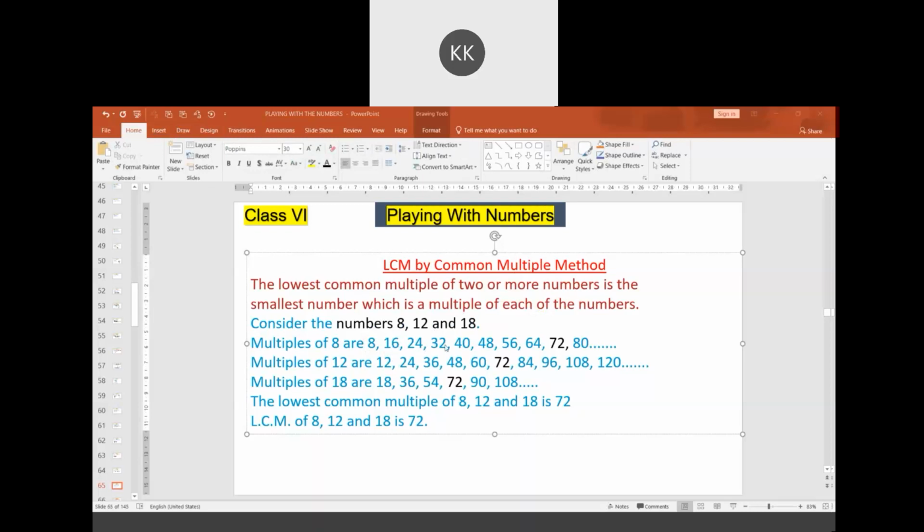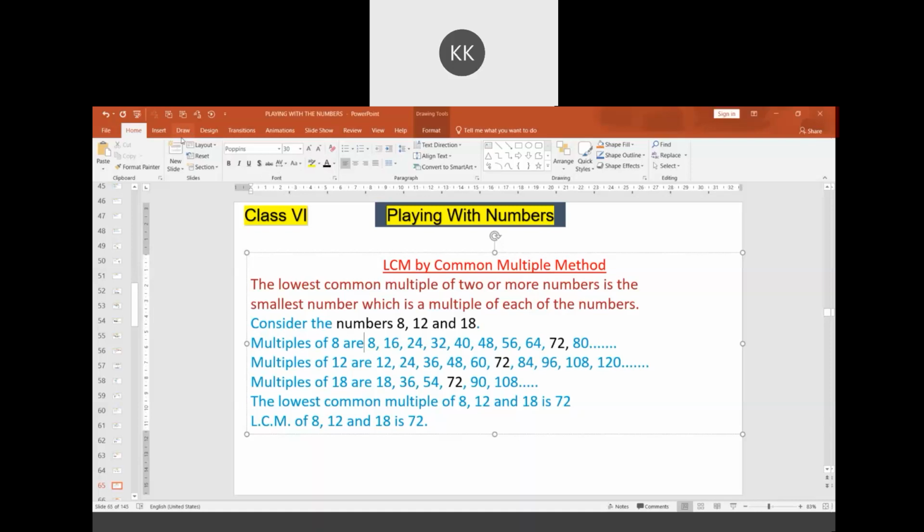8, 16, 24, 32, 40, 48, 56, 64, 72, 80. These are the multiples of 8. The multiples of 12 are 12, 24, 36, 48, 60, 72, 84, 96, 108, 120. The multiples of 18 are 18, 36, 54, 72, 90, 108. In this, the first common multiple is the lowest common multiple, that is 72.